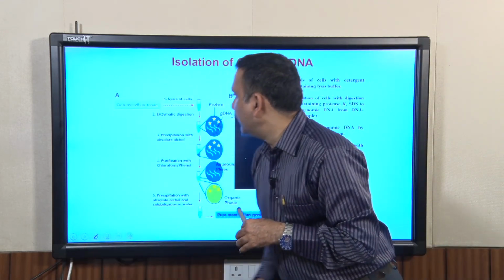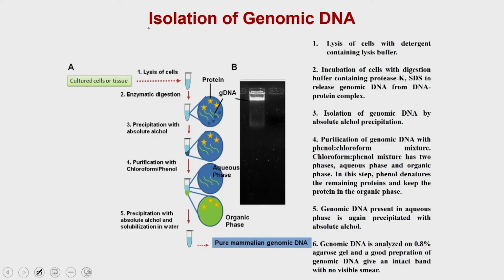In step 1, you have to isolate the genomic DNA. If you remember, in our previous lectures we also discussed the isolation of different organelles.